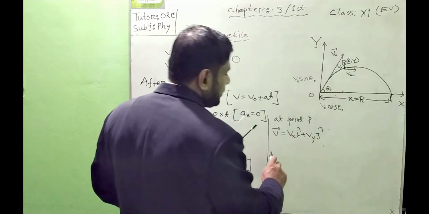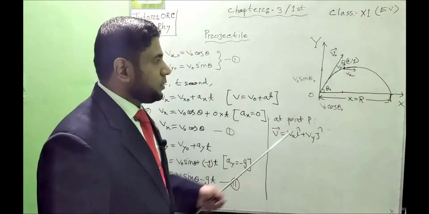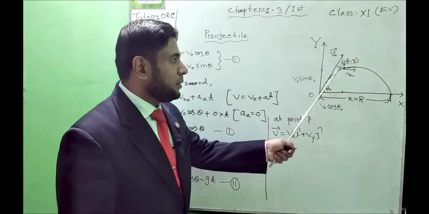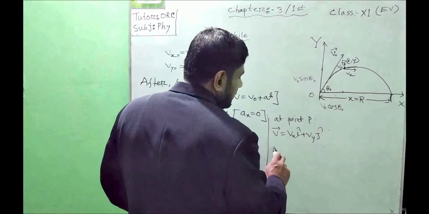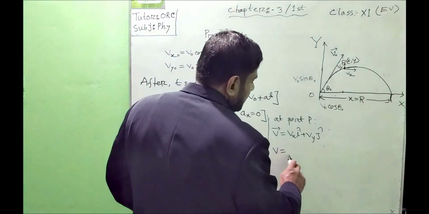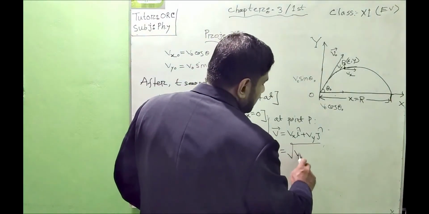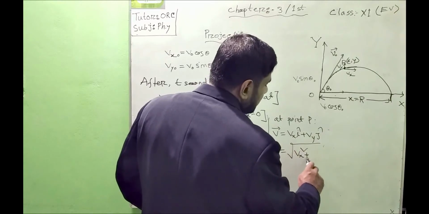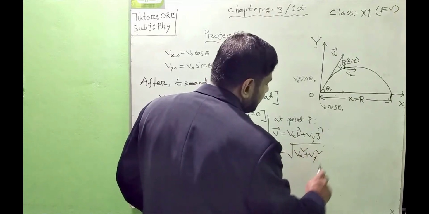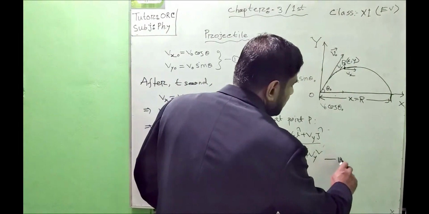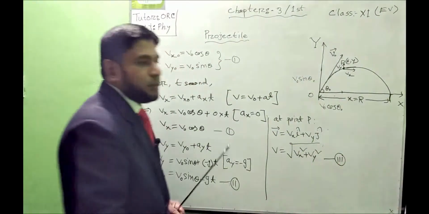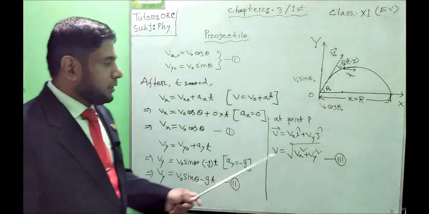So if we find out the magnitude of the velocity after a definite interval of time t second, then v will be root over vx square plus vy square. It is an important formula to find out the velocity of a projectile after a definite interval of time.